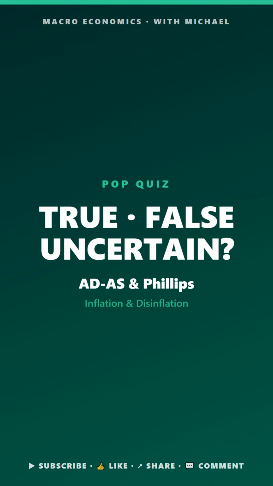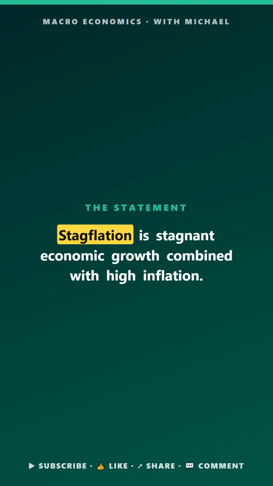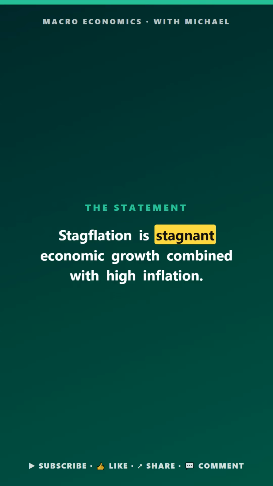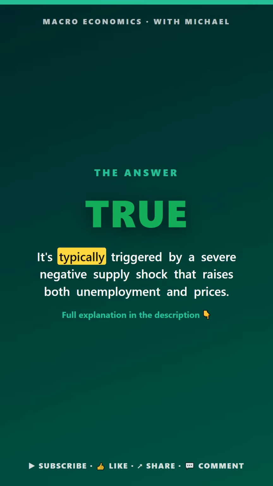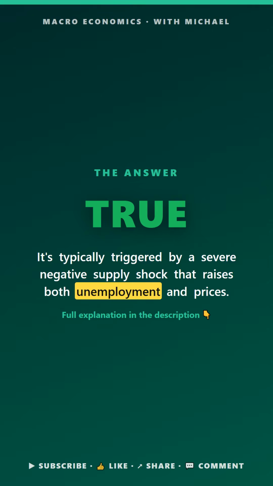Macro pop quiz. ADS and Phillips. True, false, or uncertain. Stagflation is stagnant economic growth combined with high inflation. The answer is true. It's typically triggered by a severe negative supply shock that raises both unemployment and inflation.